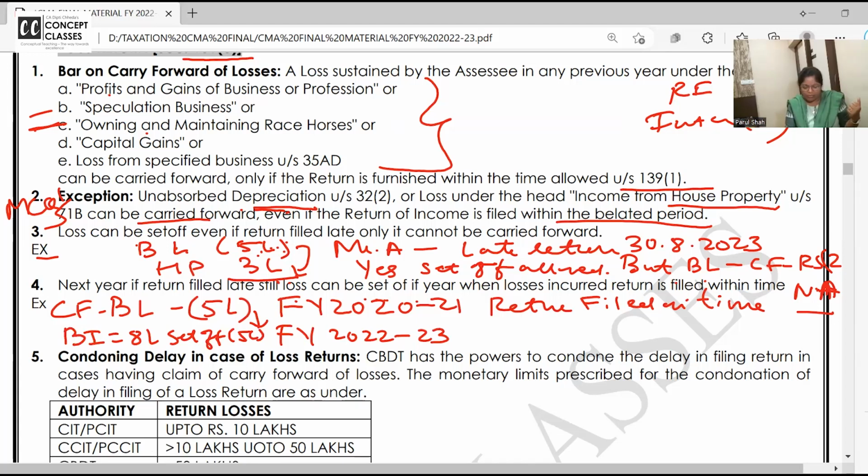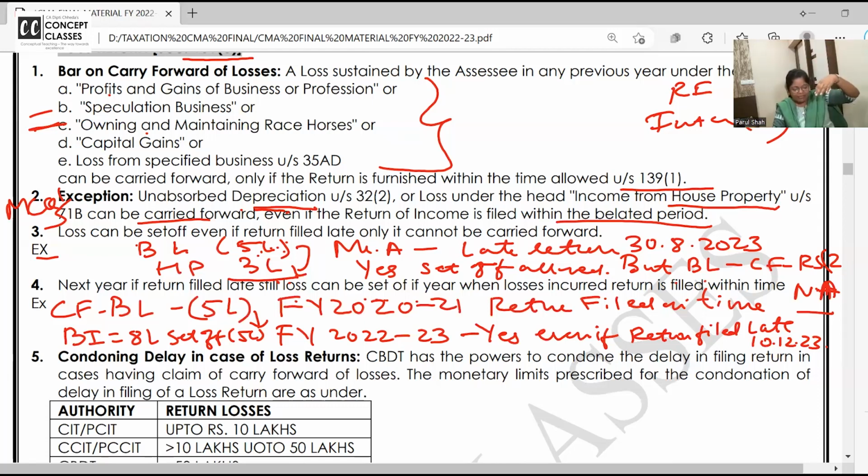Can I do so? Answer is yes, even if the return is filed late, say on 10th December 23. This year the return is filed late, so this year I cannot carry forward the loss. But this year I have a brought forward loss of 2021, and that year I filed the return on time. So I can set off that 5 lakh loss.